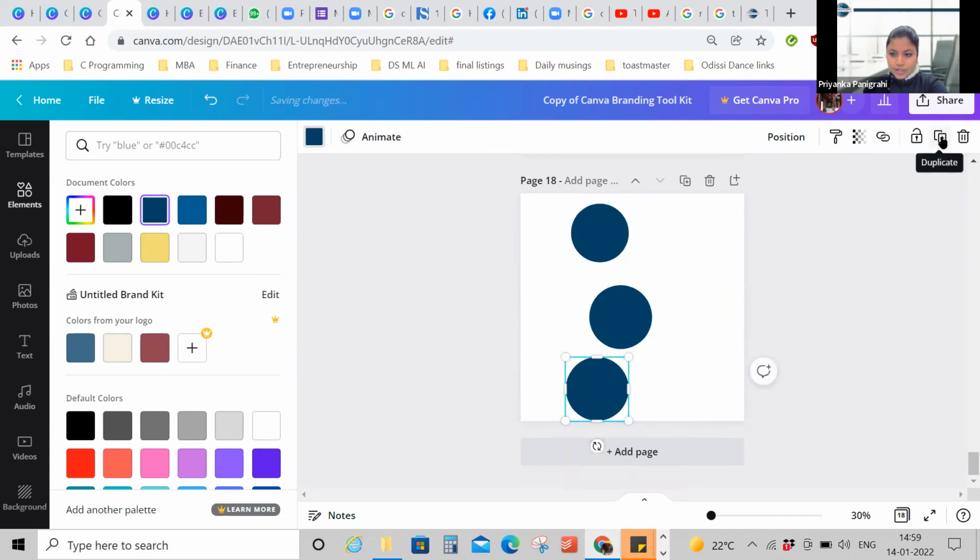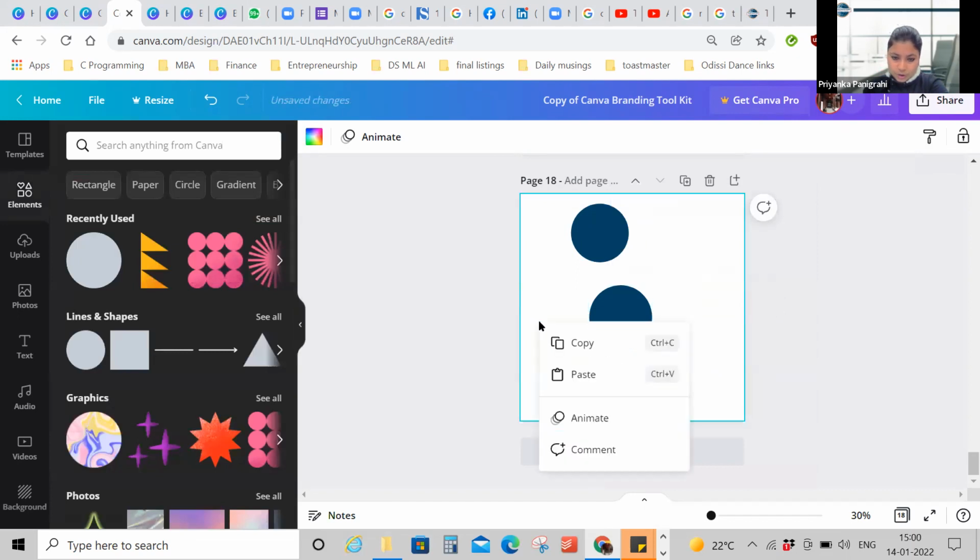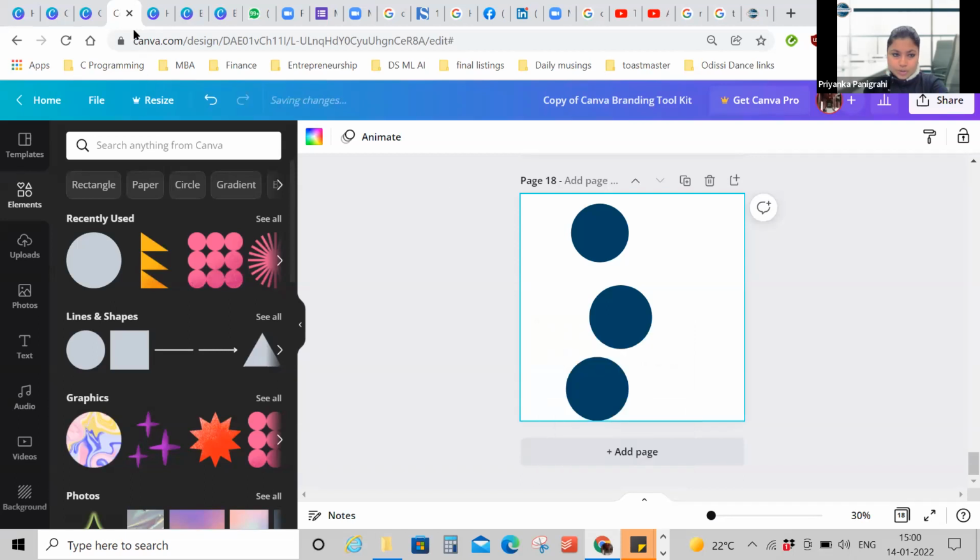See, instead of using duplicate, you can also use Control C and Control V. Or what you can do is right click on this object, click on copy, and then again, you can go anywhere in the document and click on paste. It can also happen across documents. Let's suppose I have many Canva projects open right now. So I can go to any of the Canva projects and click on paste if I've copied it from here. So it will paste the object there also.